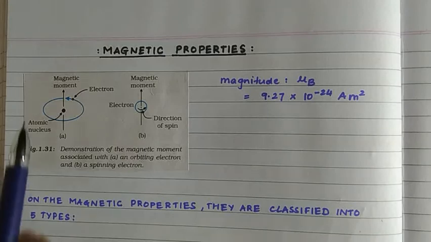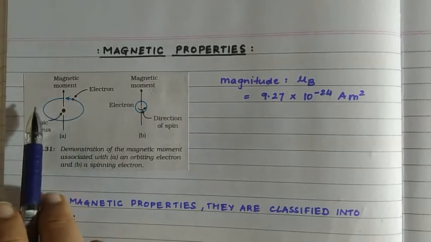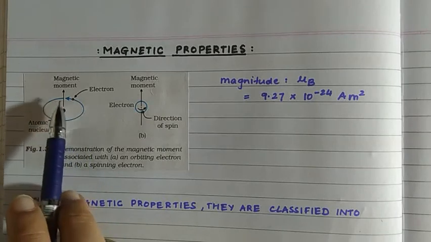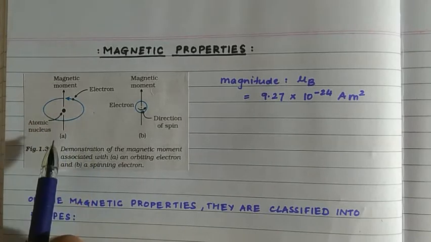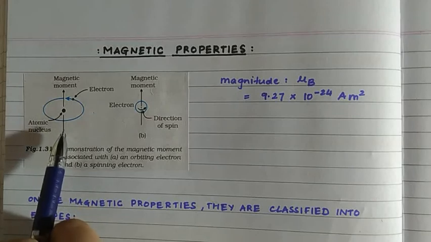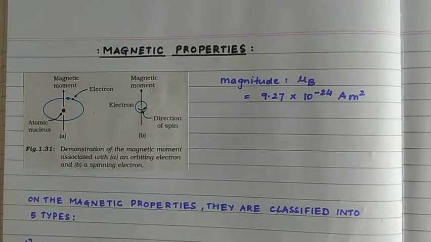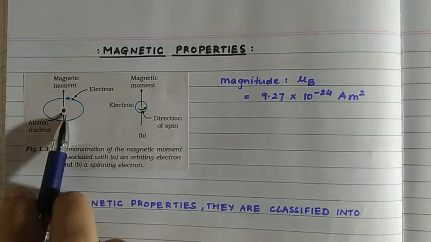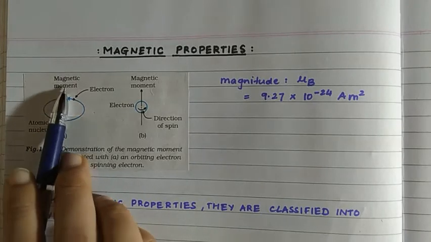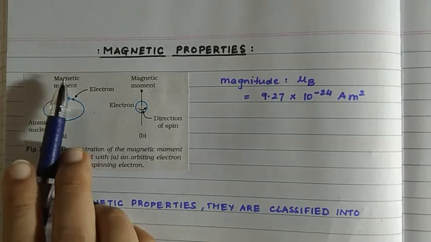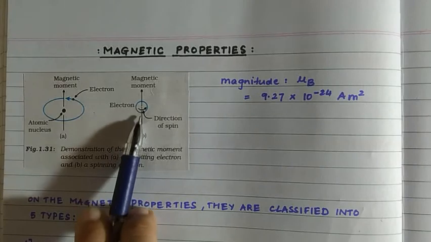So what happens when it is moving here? As it is moving, its motion can be considered as a loop of electric current, which possesses a magnetic moment. You have studied this, right? The magnetic moment, Fleming's left hand rule, right? And which direction is the magnetic moment, you know. So it generates a magnetic moment which has a definite value for every element.